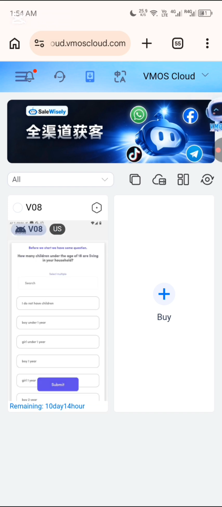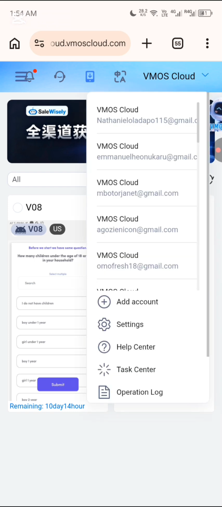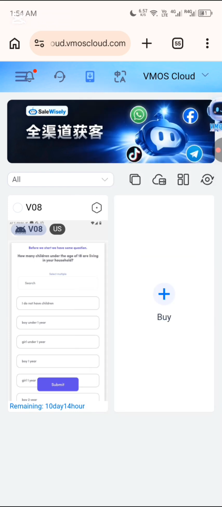Now, if someone is working on this account, I can be watching it from here. If you look well, you will see that it's the same thing that I was doing, but this time around I've not entered it. So for instance, if I've given you my account to work on, I can just stay here and be watching what you are doing. And if you do rubbish, I will just log you out of my account instantly. So this is what I'm trying to say. 5 persons can be logged into this particular Vimos Cloud account. See, I have a lot of them, but the particular one I'm logged in, 5 persons and above can be logged into it. So let's continue with our service.